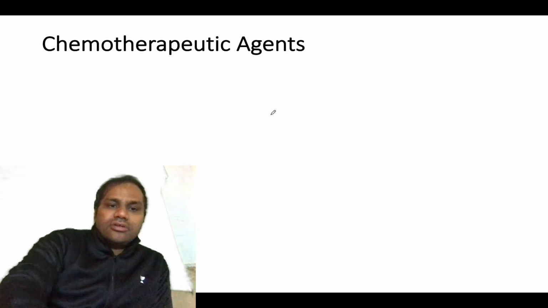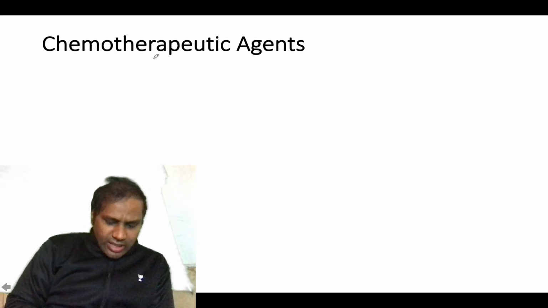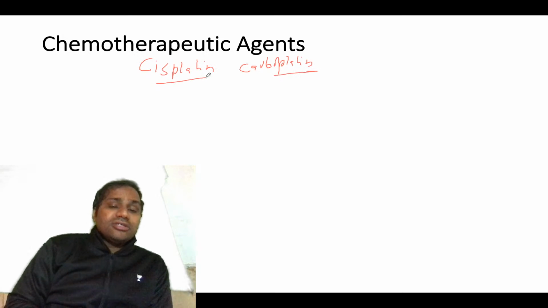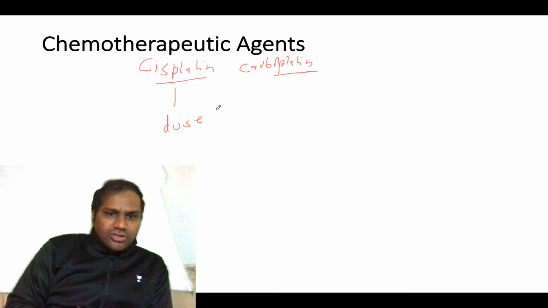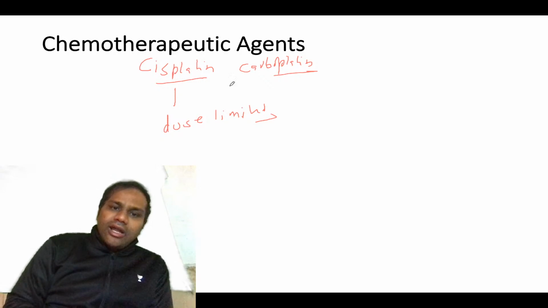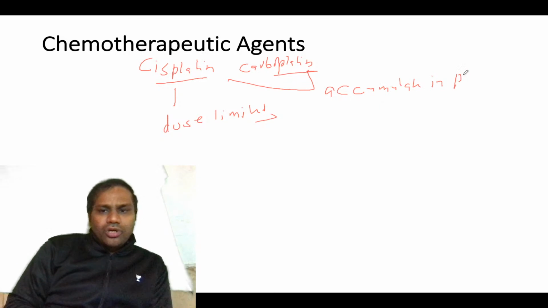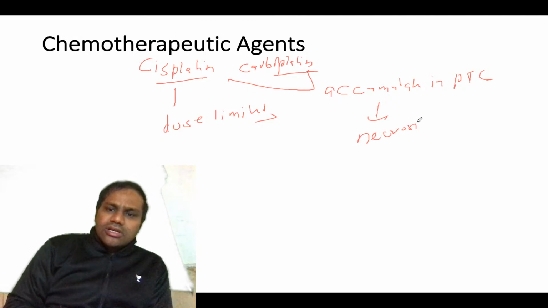I just left out the chemotherapeutic agents, which I didn't talk about. In chemotherapeutic agents you have cisplatin and carboplatin. These are two important drugs which cause toxicity. In cisplatin you need to remember it causes dose limited toxicity. They also accumulate in the proximal tubule, so they do not precipitate but accumulate in proximal tubular cells, and this accumulation will result in necrosis and apoptosis.